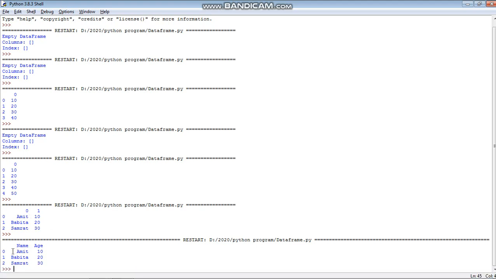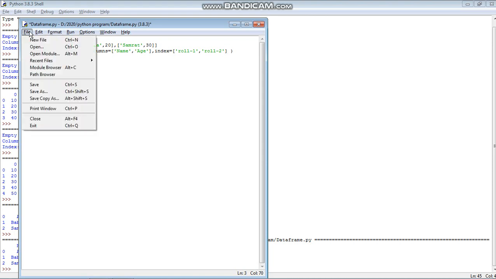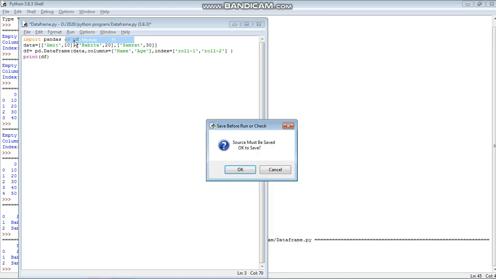So here, instead of 0 or 1, it is giving the value name and age. Similarly, you can also change the row index here. So what we can do is, with this column, again we have to use index for the row index. We can use here, for example, row 1, comma, row 2. I'm just giving some values here to see how the row index and the column index work.